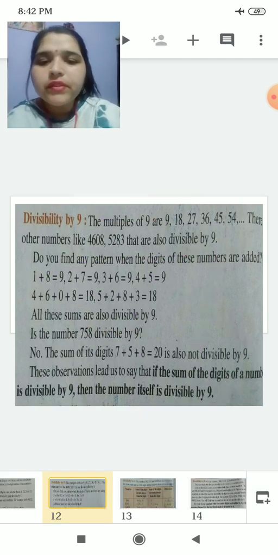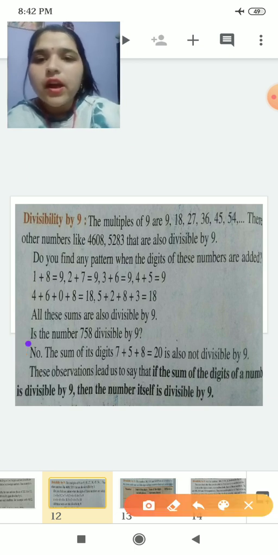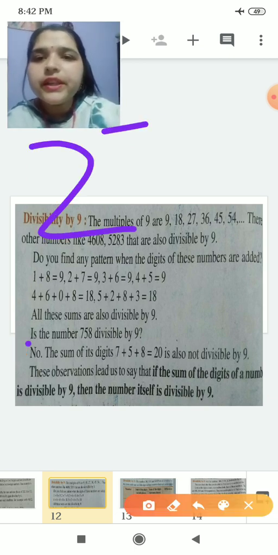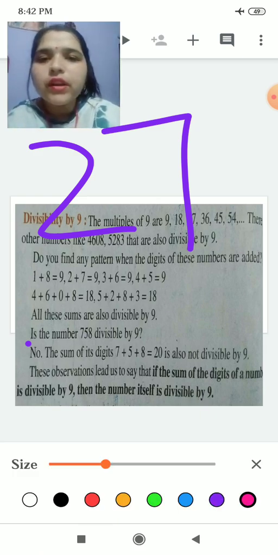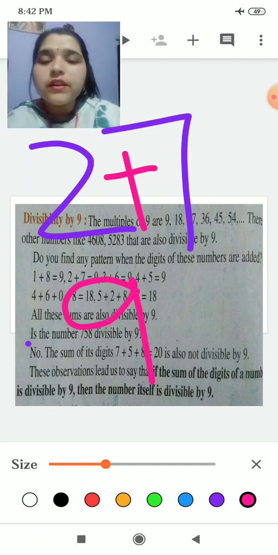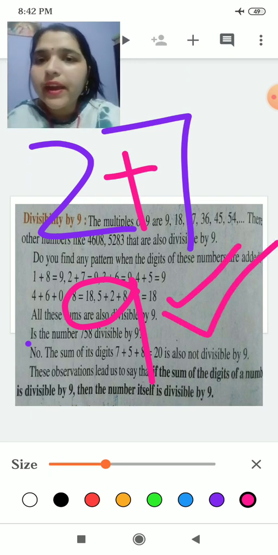If I am having another number, the number 27, now what will we do again? We will add the digits. 2 plus 7 is 9. Is 9 divisible by 9? Yes. So it holds for the divisibility. It is divisible by 9.